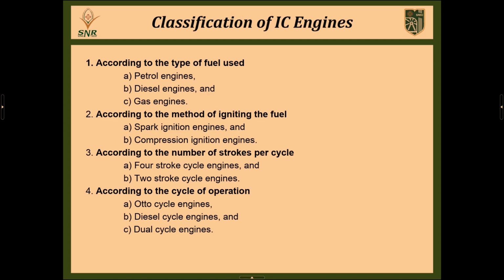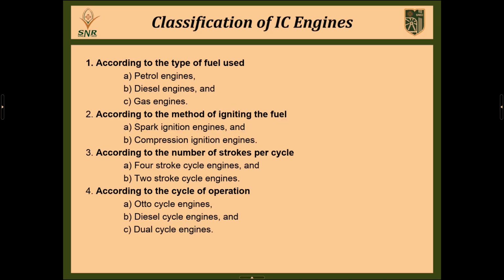And the third category is according to the number of strokes. Normally we use 2-stroke and 4-stroke engines in both petrol and diesel fuel modes. In a 2-stroke engine we develop 2 strokes for 1 revolution, and in 4-stroke engines we produce 4 strokes to complete the entire process within 2 revolutions of the crankshaft.